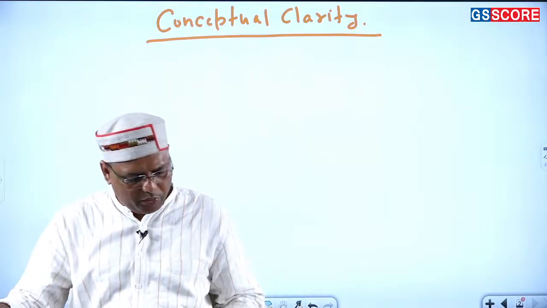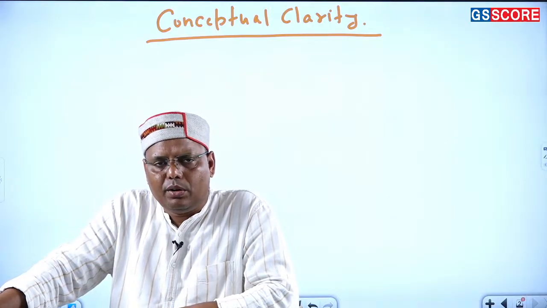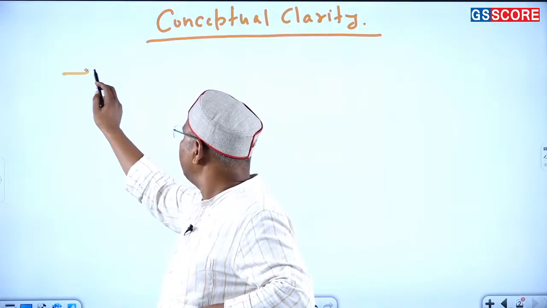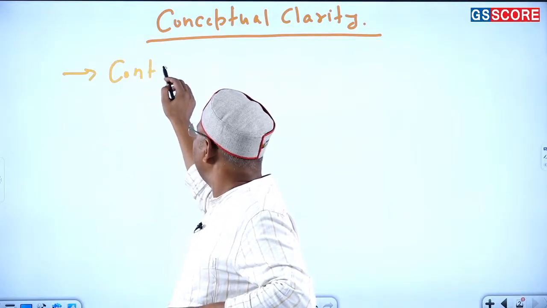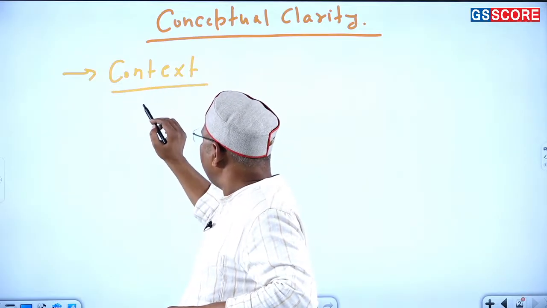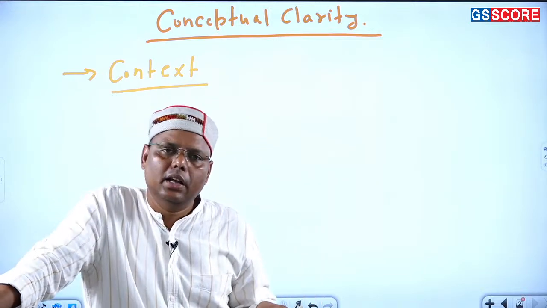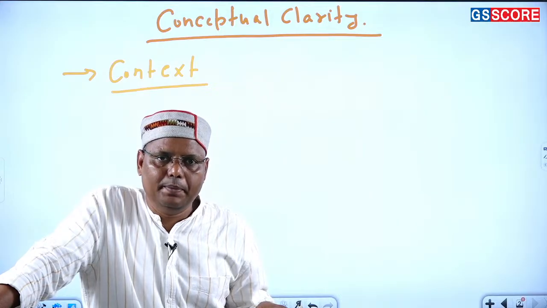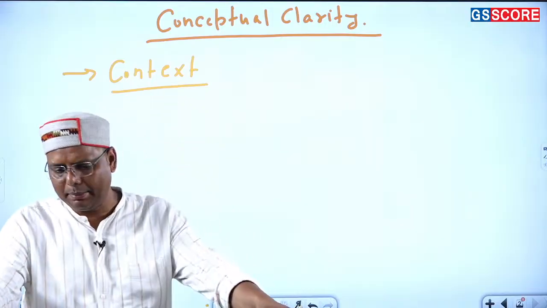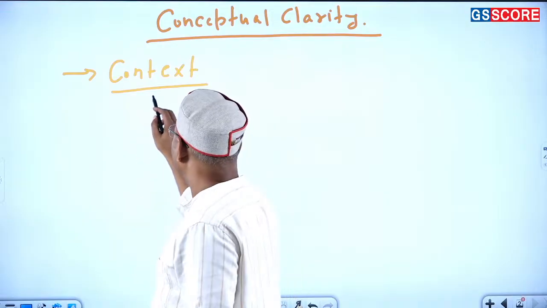Now, why is this basic understanding important? Because whatever disciplines are being taught in the universities, frankly speaking, there is a context of it, right? You must admit that there is a context under which these disciplines are being taught in the universities, and this context is the primary reason because of which the meaning of the subject changes. Fine. I think it's better to understand this point with certain very simple examples. Let's say, what is the context?